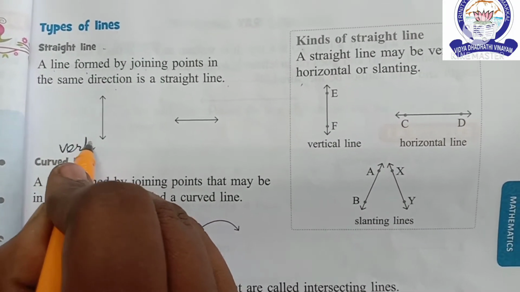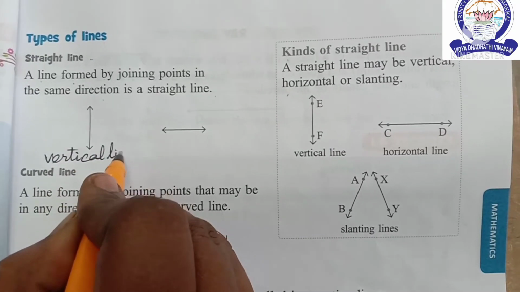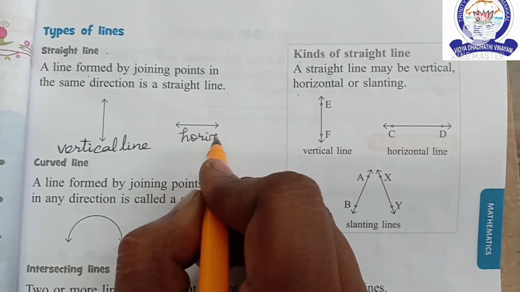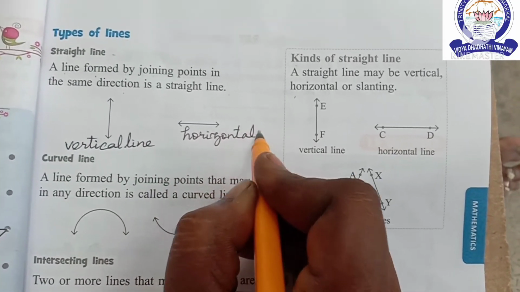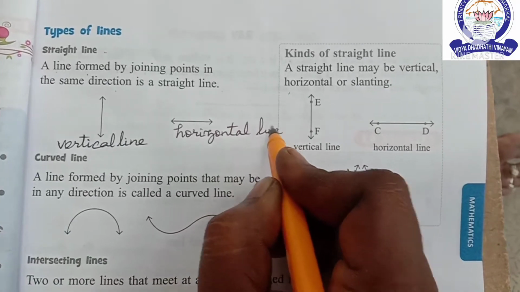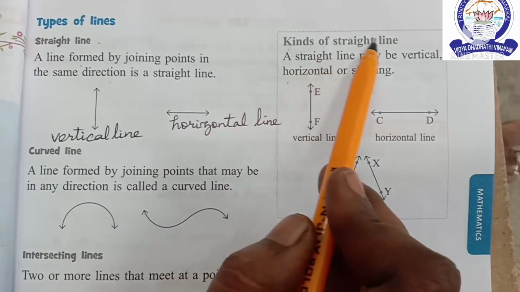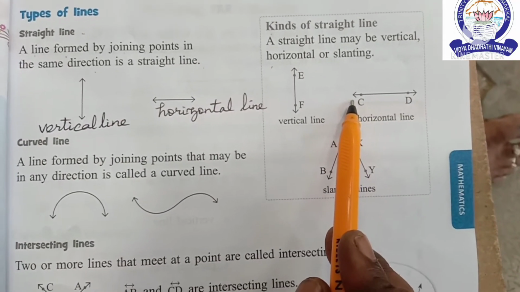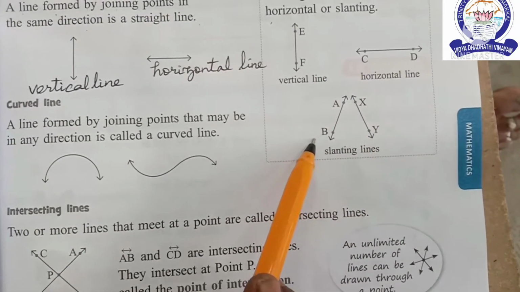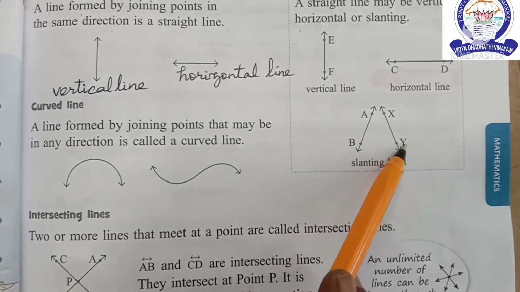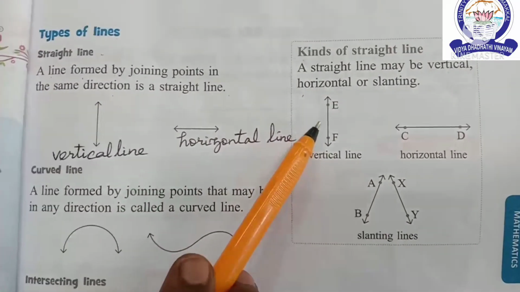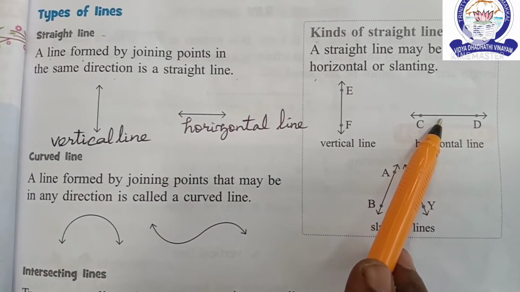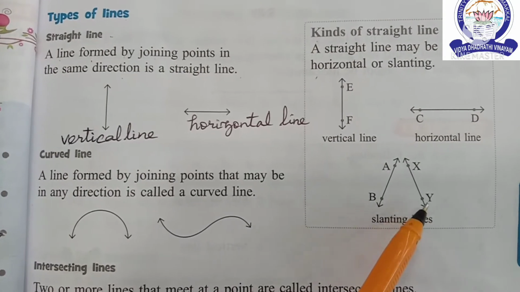This is a horizontal line. These are slanting lines.